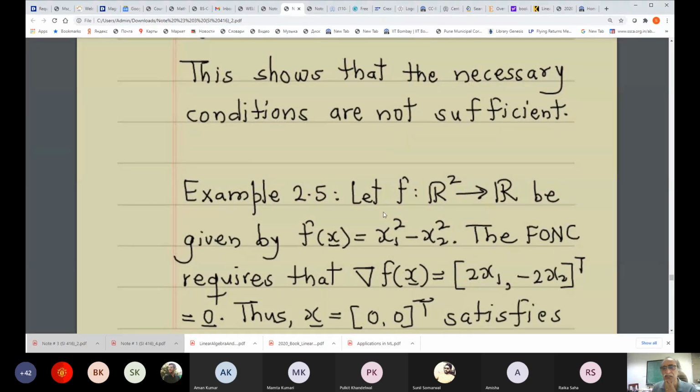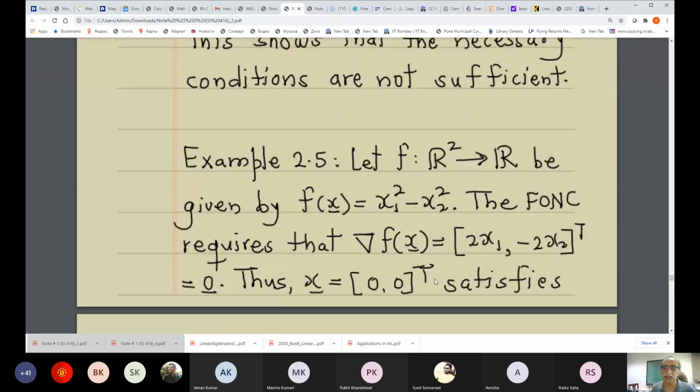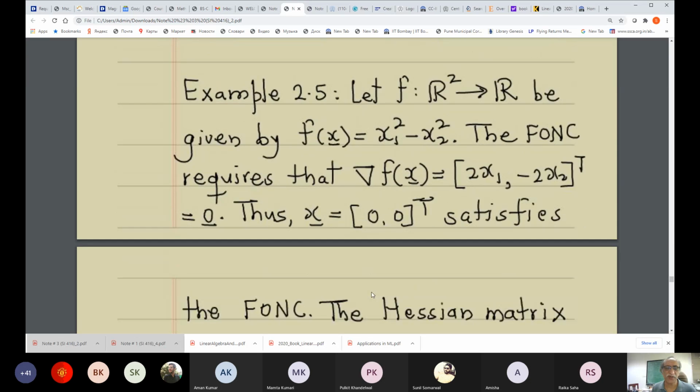Okay, so here let f be a function from R2 to R, and the function is given by this. Now, the gradient of this function is 2x1 minus 2x2. That is obvious. The first order necessary condition requires that this gradient vector be 0, and this is 0 at (0, 0). So (0, 0) satisfies the FONC, the first order necessary condition.